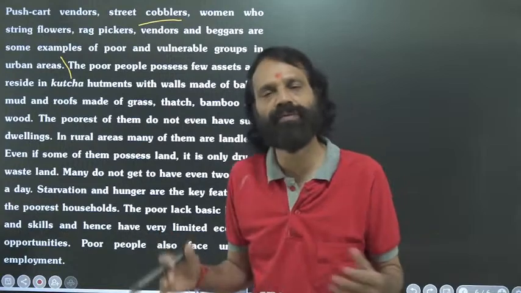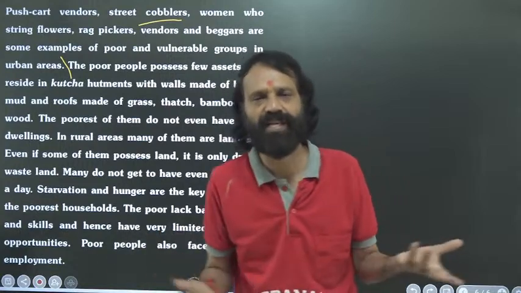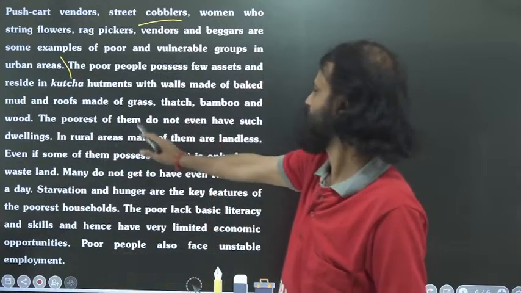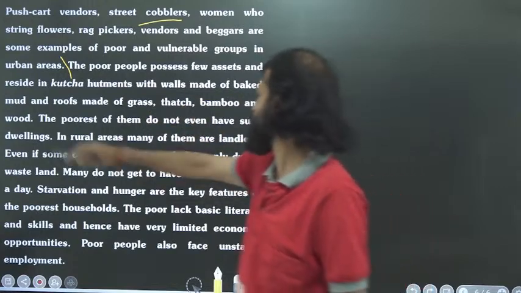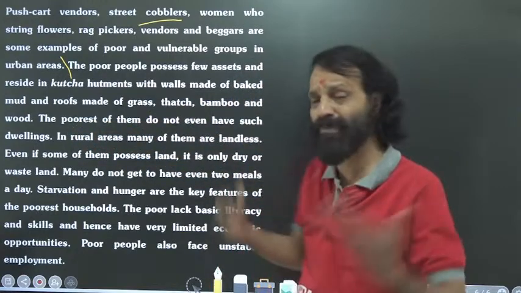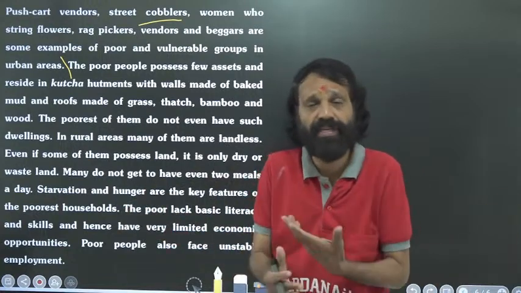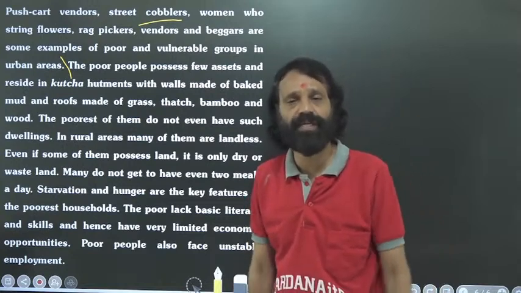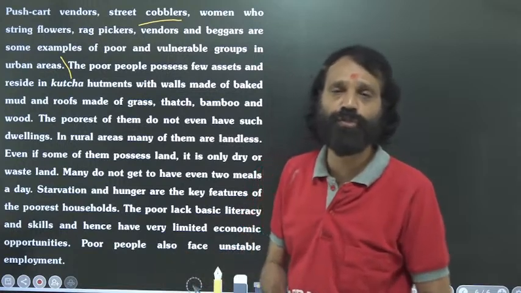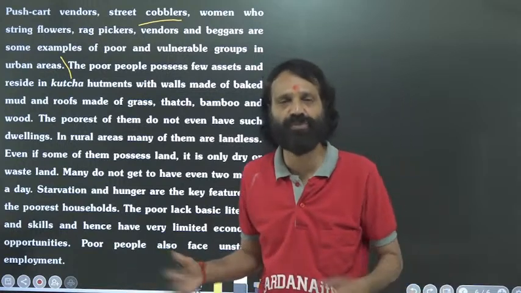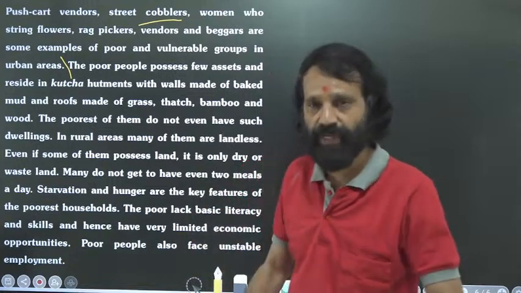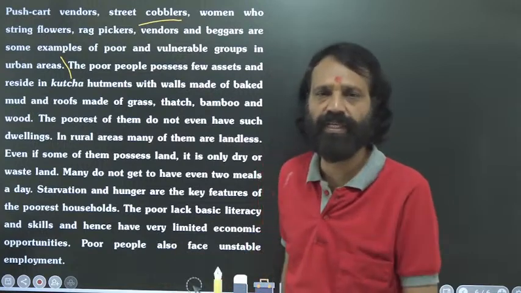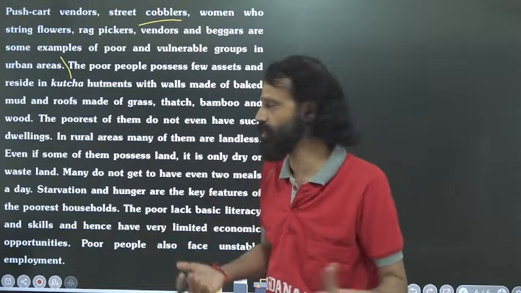You can see some people living in slums, or even in the villages you see such types of houses. In rural areas, in thatch, bamboo and wood houses, the poorest of them do not even have such dwellings. Some poor people do not have any houses at all. Our government has already started some schemes. The India government and the state government are jointly providing houses nowadays. You can check all these details. You can even search in Google about Pradhan Mantri Awas Yojana, the houses for poor people.